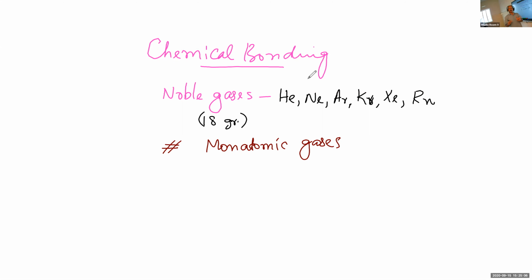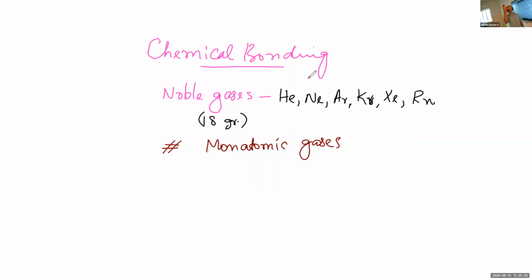In a molecule, there will be only one atom, monoatomic. There is only one atom in its molecule, monoatomic or monatomic. That means their atoms and molecules are the same.